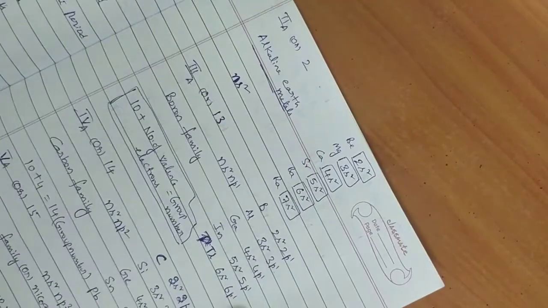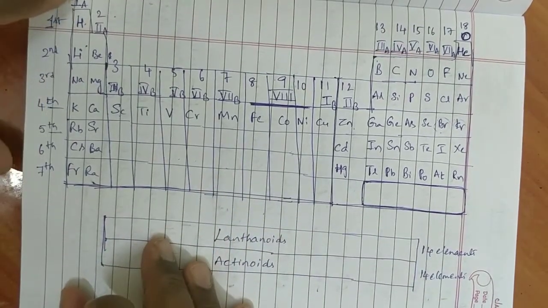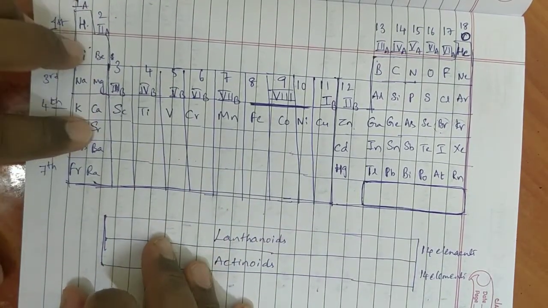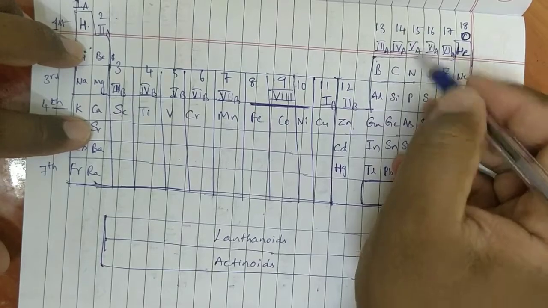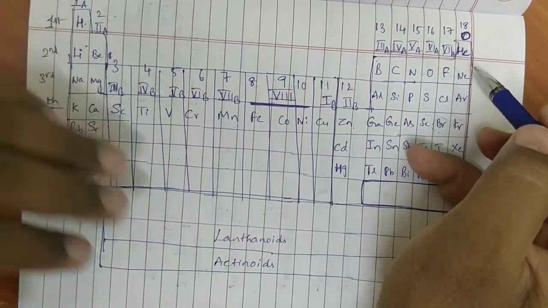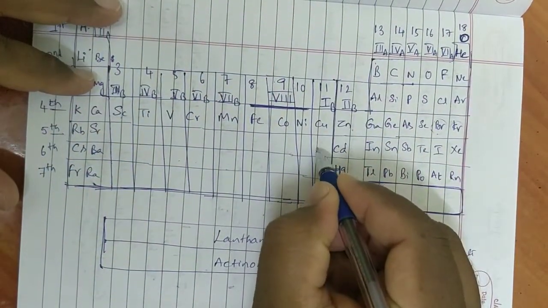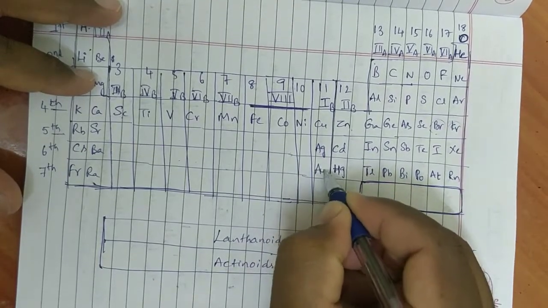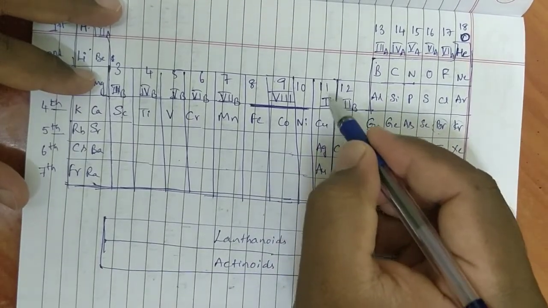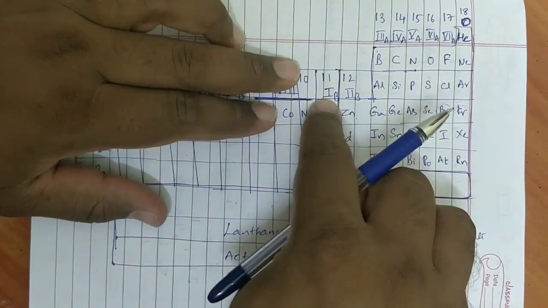Is it okay? Now coming to the periodic table. We have discussed the groups 1, 2, 13, 14, 15, 16, 17, 18. What are the names? All these things we have seen. And we have one more group, copper, silver, gold. That is 1B. That is 11th group, or 1B.